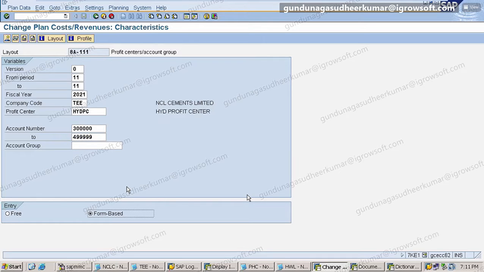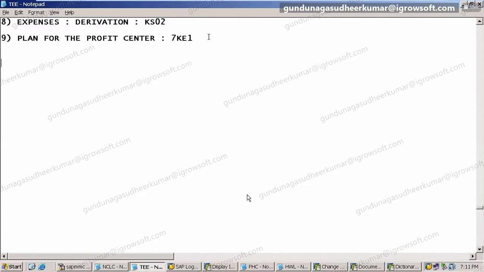Okay, note down everybody, note down. Certain which step is that, sir? This is step number 10. Huh? We are doing step number 9, sir. 9. Yeah, 7 KE1. 7 KE1 we are. Show me that screen, sir. Sir, can you please repeat that step, sir, if you don't mind? I wasn't getting your voice clearly.